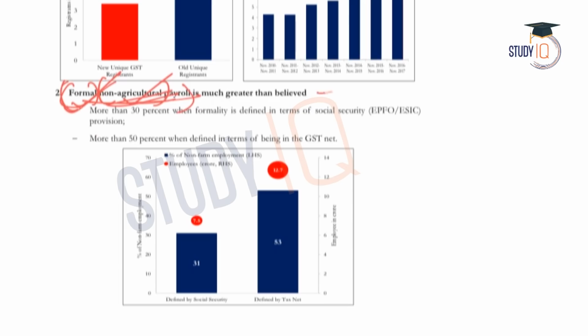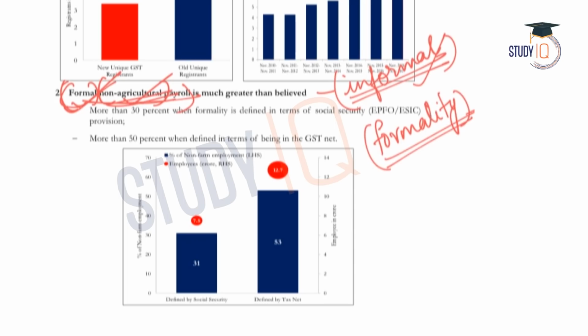It is commonly believed that in India, the majority of people work in the informal sector or in the unorganized sector. So this is a common assumption, and whenever we talk about social issues, we always say that most of the workforce in India works in the informal sector or in the unorganized sector. But the economic survey is putting some light on it, and according to the survey, there are two criteria which define formality of employment. Formality of employment means whether the employment is in the formal sector or in the informal sector. So formality is defined by the economic survey with two conditions.